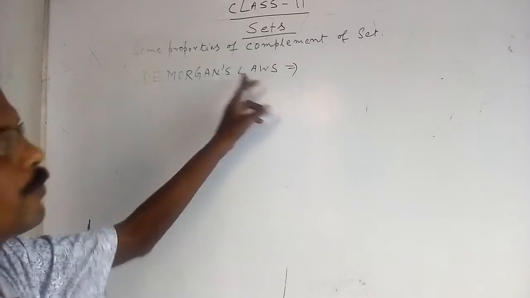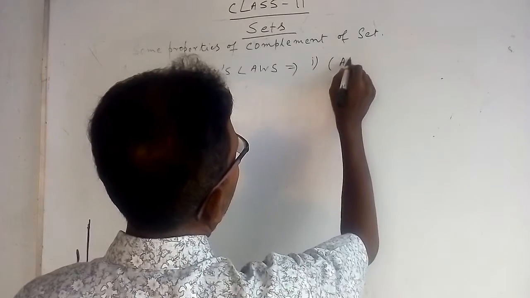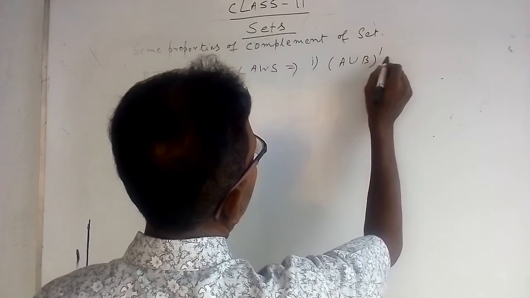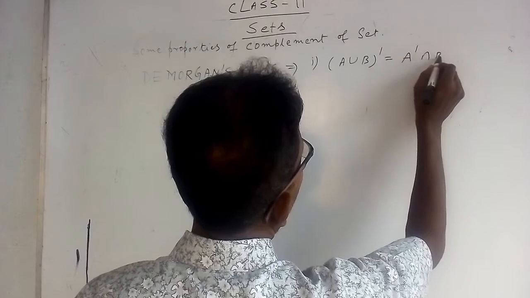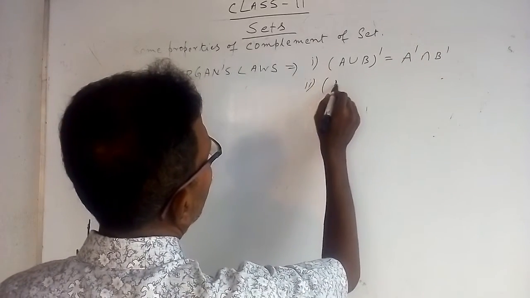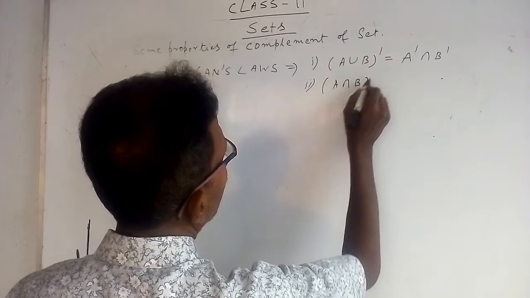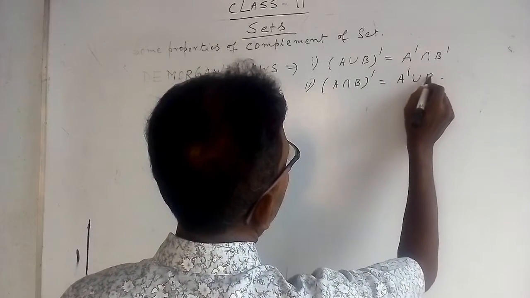There are two laws of De Morgan. The first one is A union B complement is equal to A complement intersection B complement. The second one is A intersection B whole complement is equal to A complement union B complement.